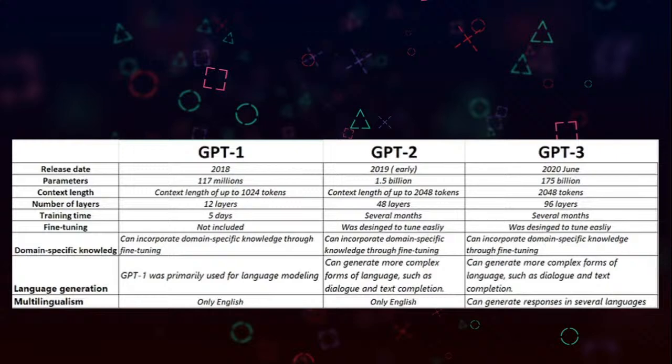So see this comparison of GPT. The initial version had a parameter count of 117 million, and then it was updated to 1.5 billion and 175 billion, and I don't know the exact numbers of GPT-4, which is comparatively higher than this.